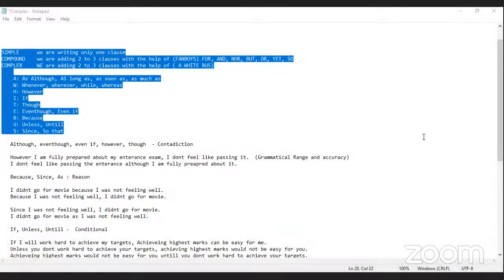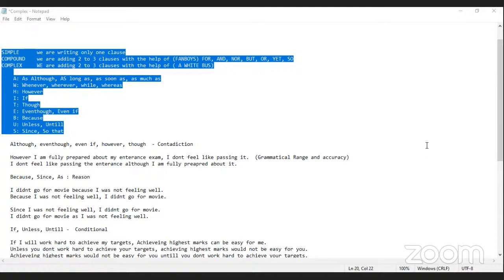All right. So yesterday we discussed simple, compound, and complex sentences. I'm sure this is clear to everyone. See, this is very important to write in Writing Task 2 as well as in Task 1. Unless you write simple, compound, and complex sentences in your writing, scoring more than 6 band is really tough, because the examiner is looking for a range of sentences in your writing.